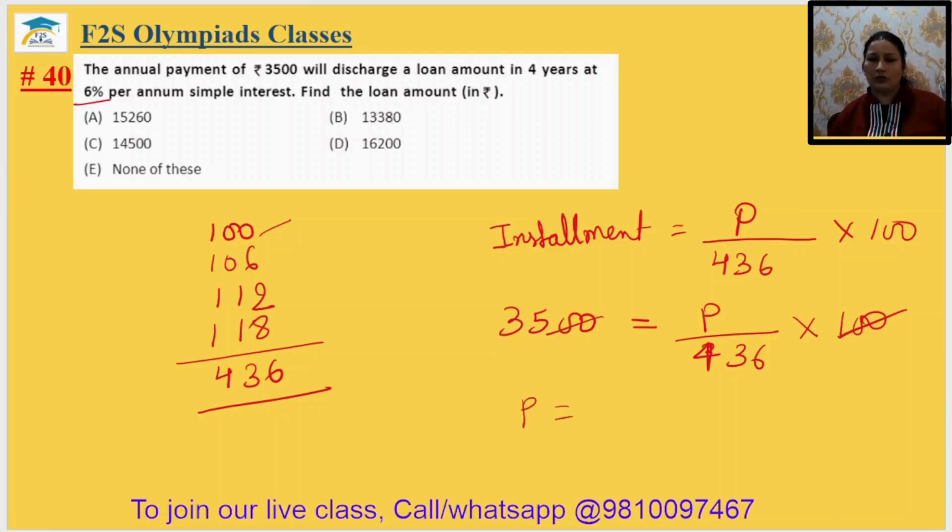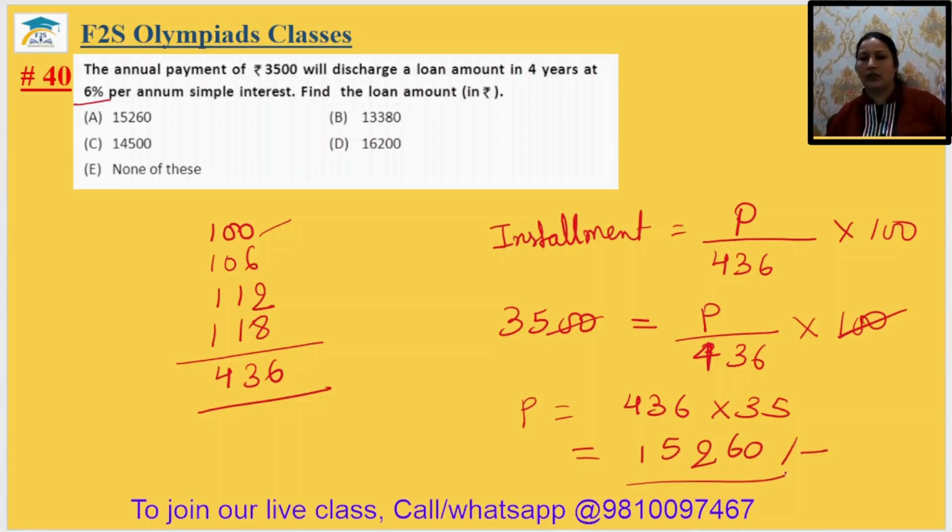P equal to 436 multiply by 35. When you do just multiplication, 436 multiply by 35, we will get 15,260. 15,260 rupees. It is in the option number A. So the amount taken, loan amount taken is 15,260. That is in the option number A. Okay.